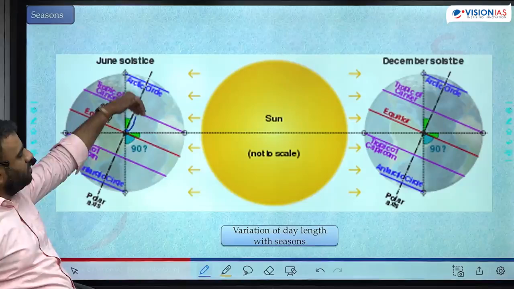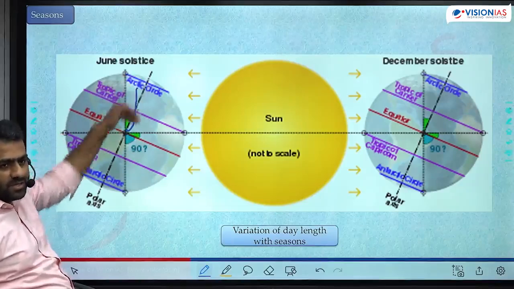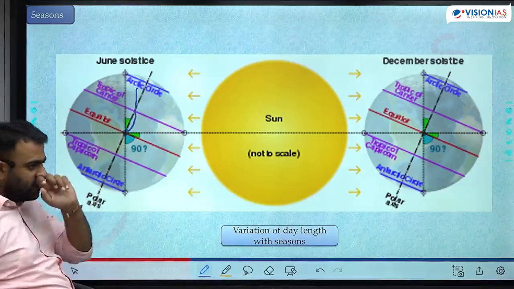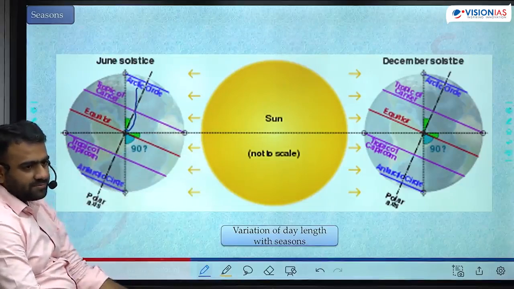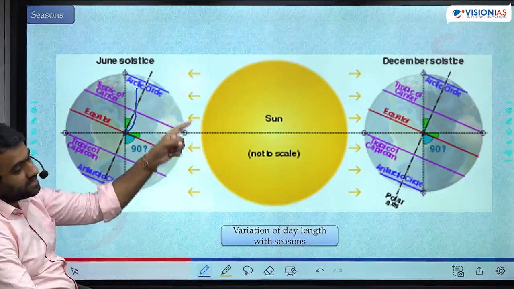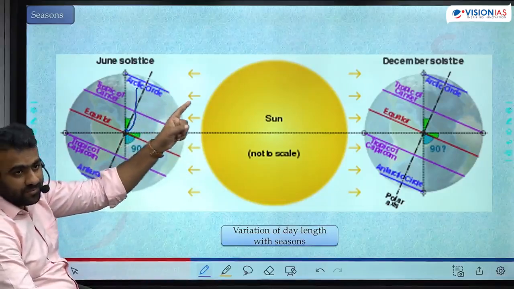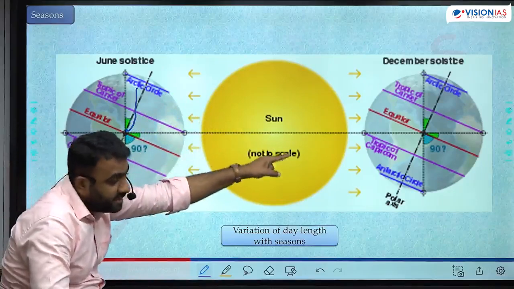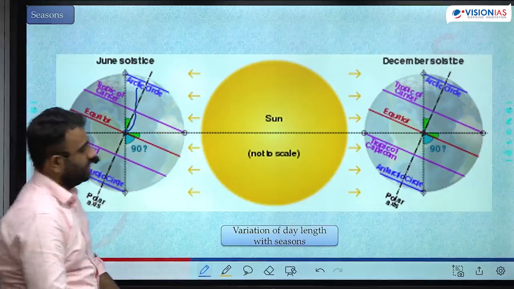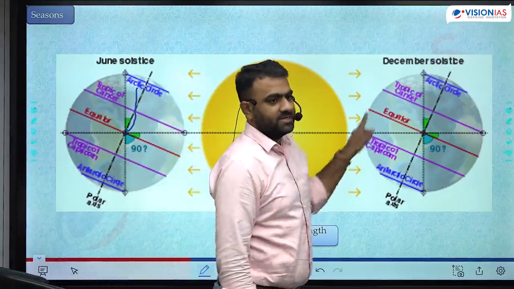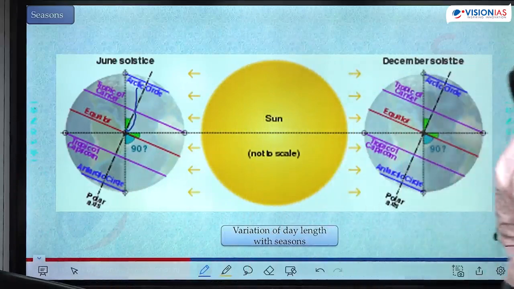Northern hemisphere had longer length of the day, higher intensity of sunlight. Southern hemisphere had shorter length of the day, lower intensity of sunlight. Now because of the same tilt, length of the day is decreasing in the northern hemisphere. Length of the day is increasing in the southern hemisphere. Intensity of sunlight is higher here, intensity of sunlight is lower here.